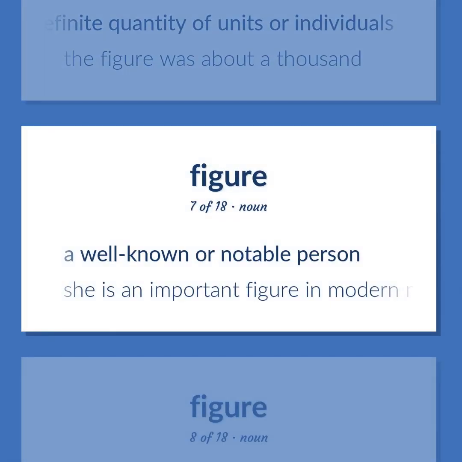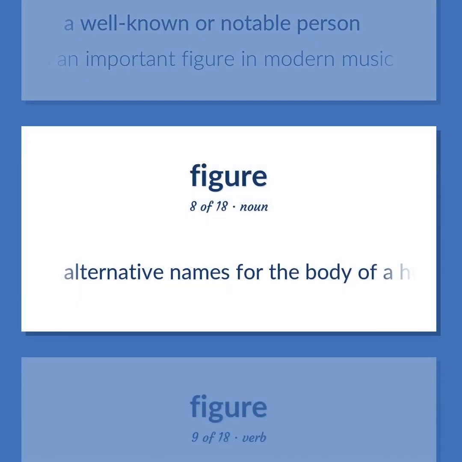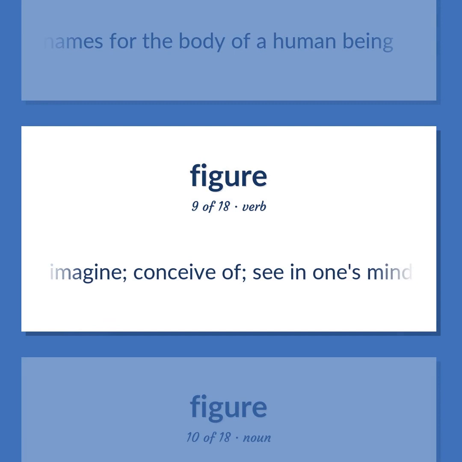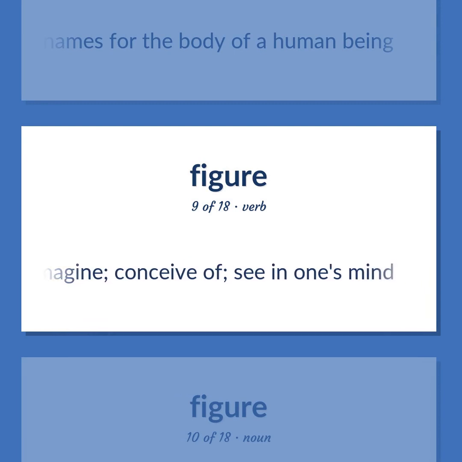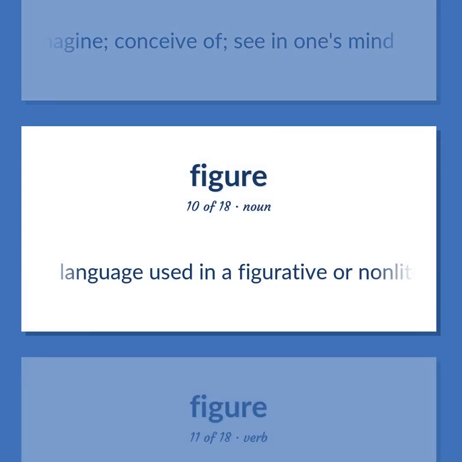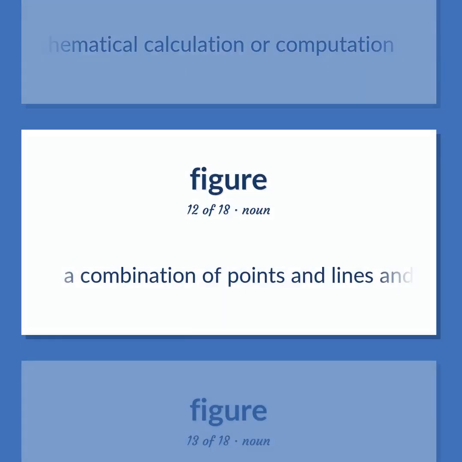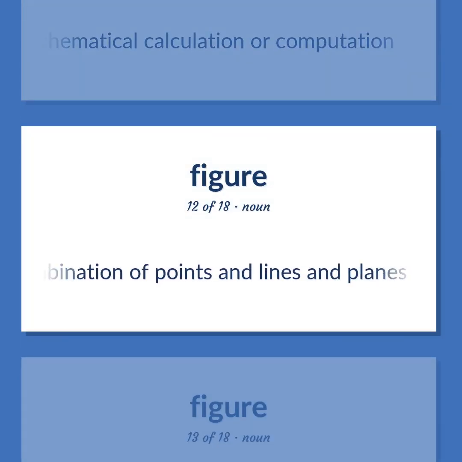A well-known or notable person. She is an important figure in modern music. Alternative names for the body of a human being. Imagine. Conceive of. See in one's mind. Language used in a figurative or non-literal sense. Make a mathematical calculation or computation. A combination of points and lines and planes that form a visible palpable shape.